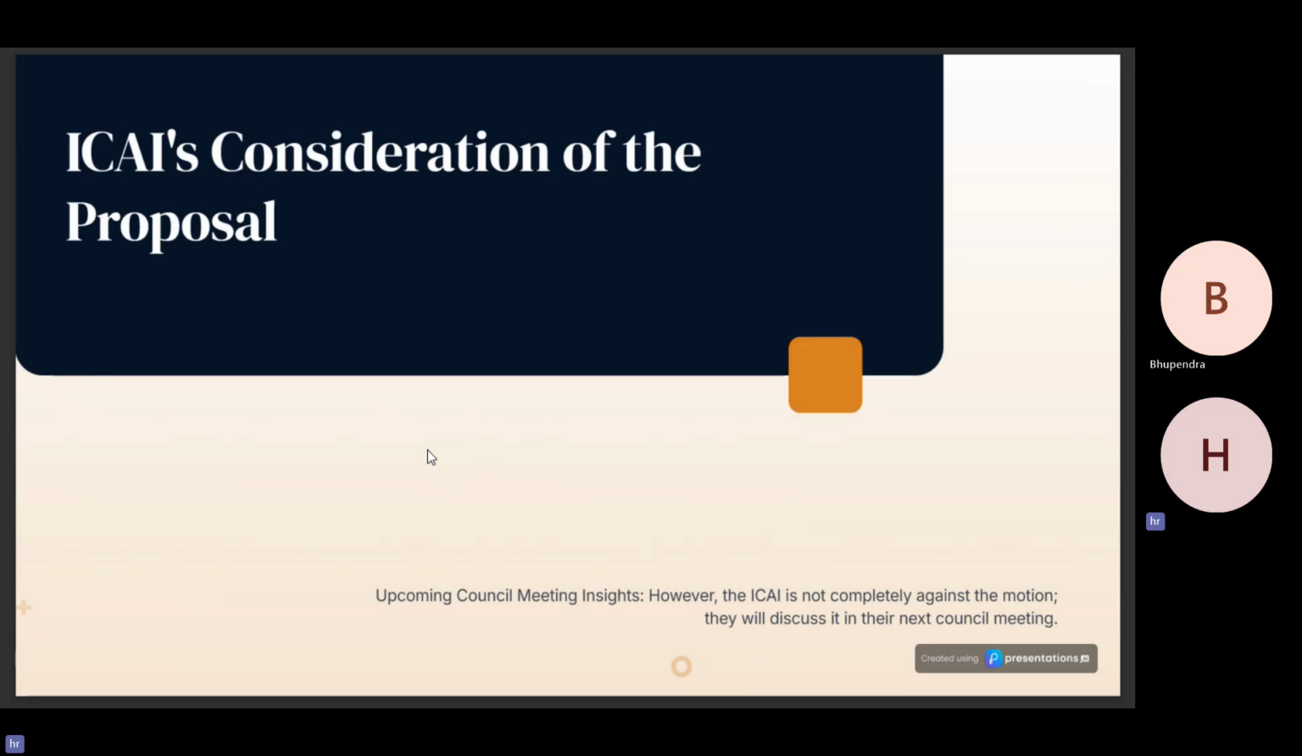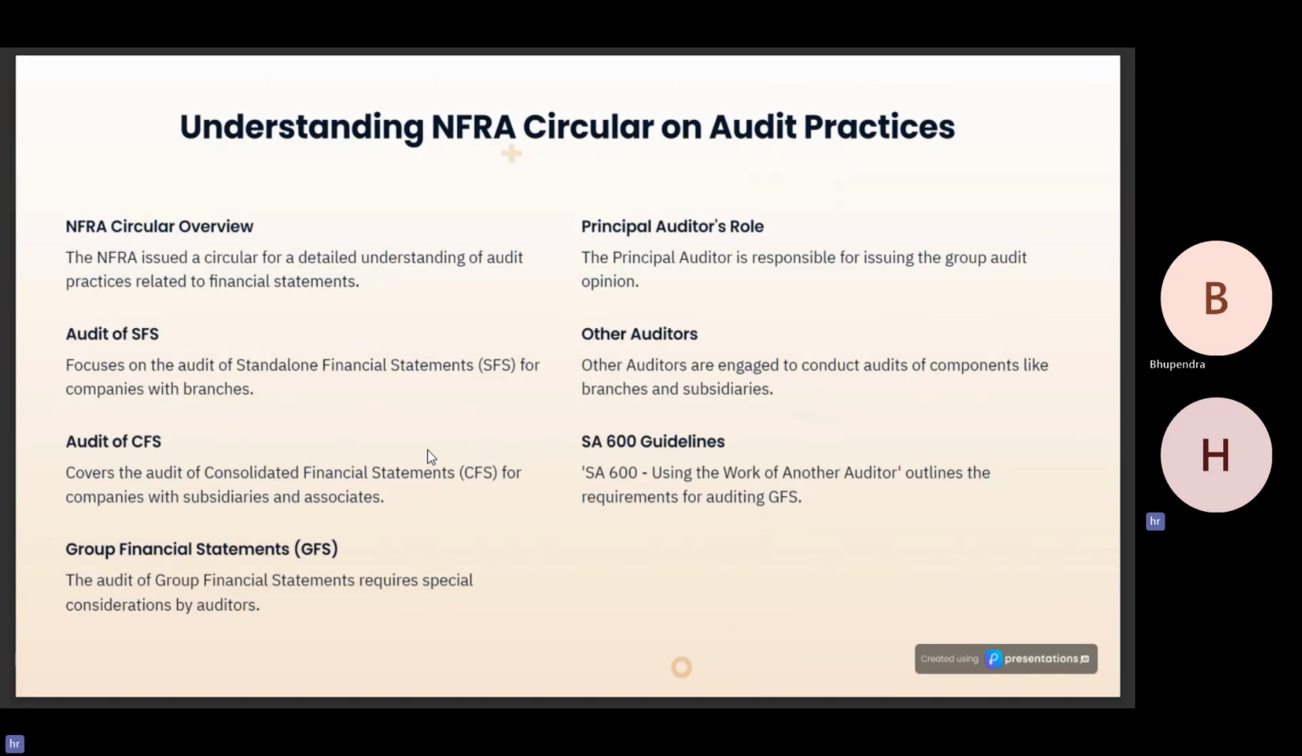ICAI said that they will definitely discuss the circular in their next council meeting. Now, let's discuss in detail what the NFRA circular is. The NFRA issued a circular for the detailed understanding of audit practices related to the financial statements. It covers both consolidated financial statements as well as standalone financial statements.